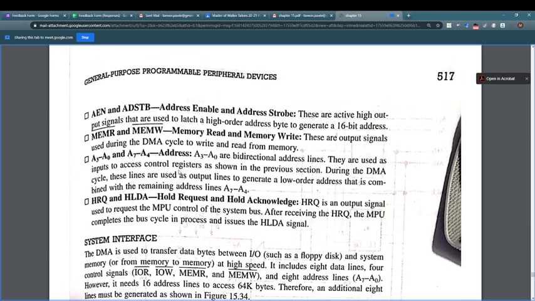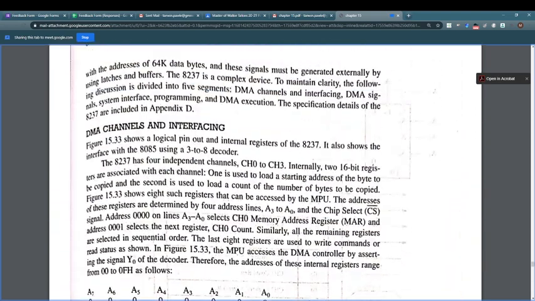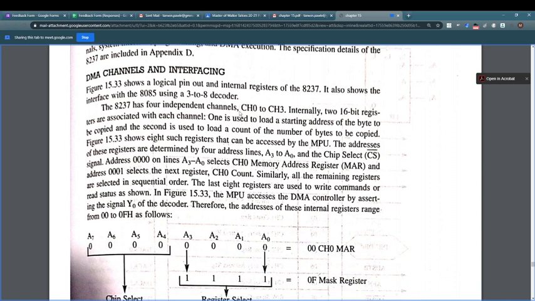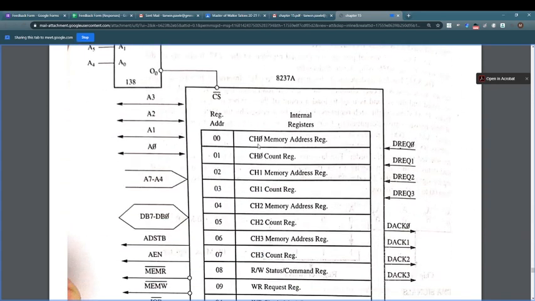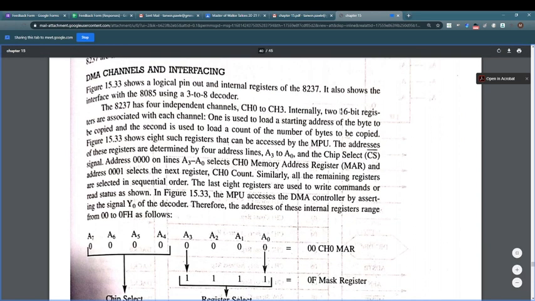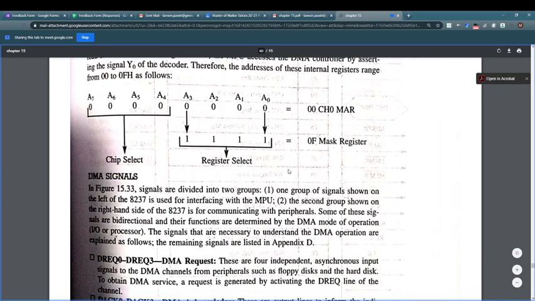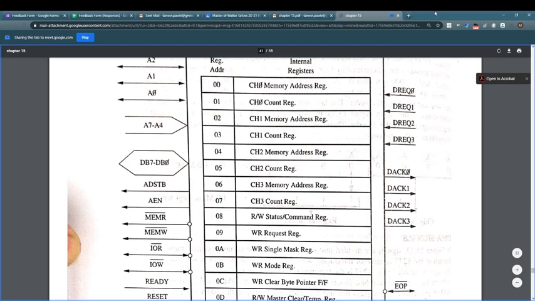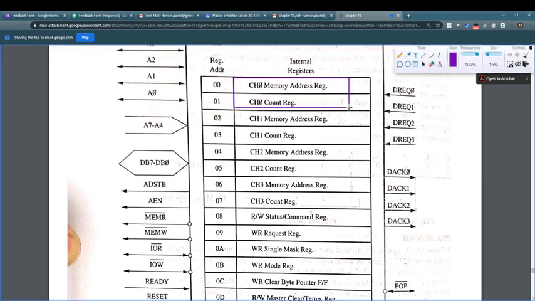We will see first DMA channel interfacing. As we have discussed, 8237 has 4 independent channels, channel number 0 to channel number 3, that means 0, 1, 2, 3. This way it has 4 independent channels. Internally, 2 16-bit registers are associated with each channel. As you can see, there are 2 16-bit registers associated with channel 0, channel 1, channel 2 and channel 3.